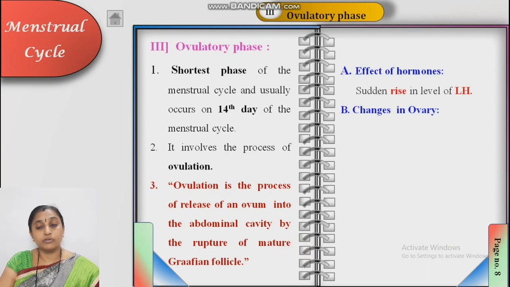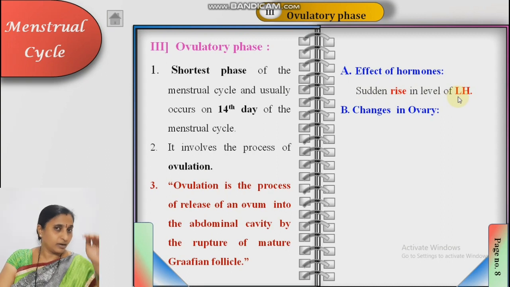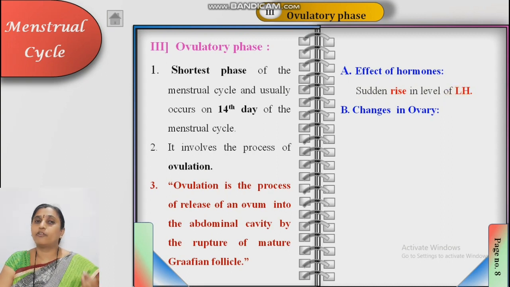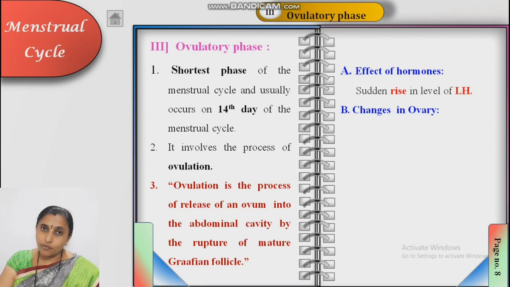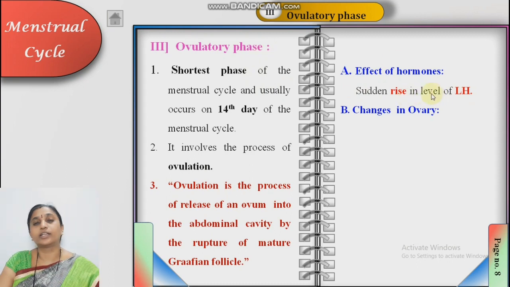What hormones show effect here? A sudden rise in the level of LH. In menstrual phase, decrease in progesterone and estrogen. In follicular phase, FSH starts, estrogen level increases. But in case of ovulatory phase, on the 14th day, what happens? There is a sudden rise in the level of luteinizing hormone.